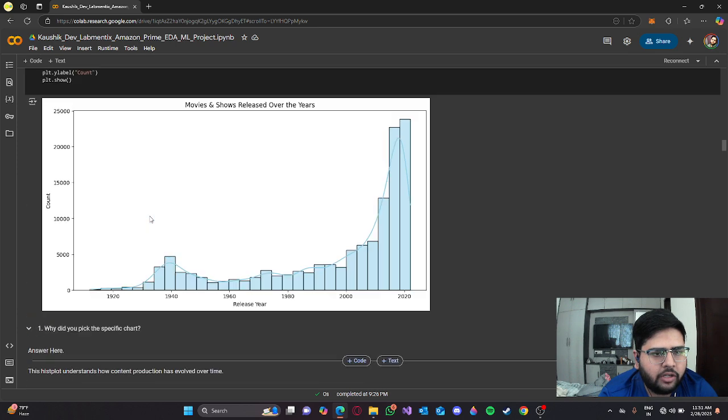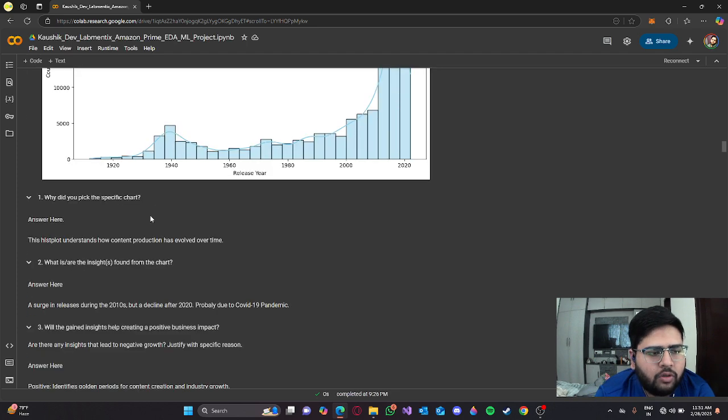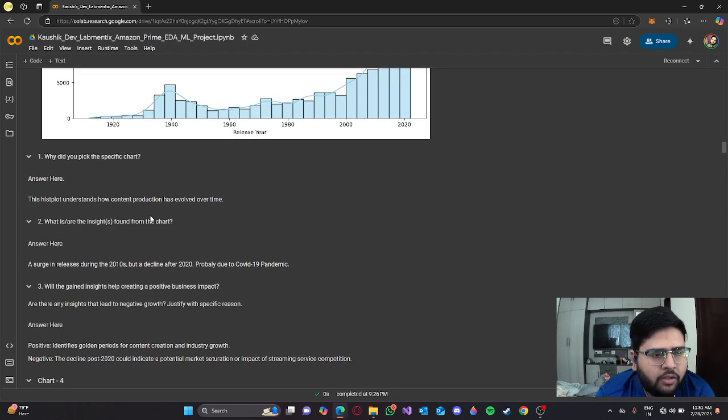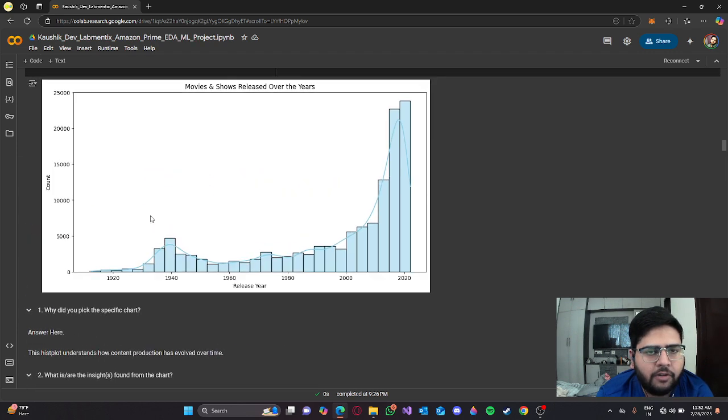This histogram is the distribution of movies and shows released over the years, a trend analysis of the movies and shows released over the years. Why did I pick this specific chart? Because this histogram helps understand how content production has evolved over time.